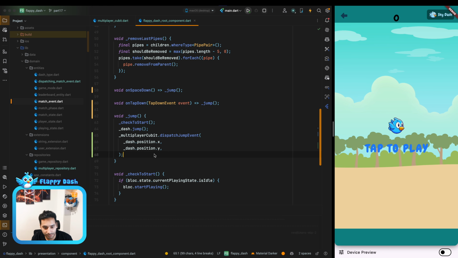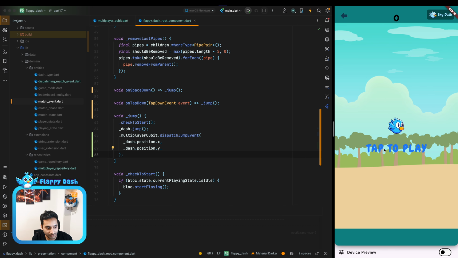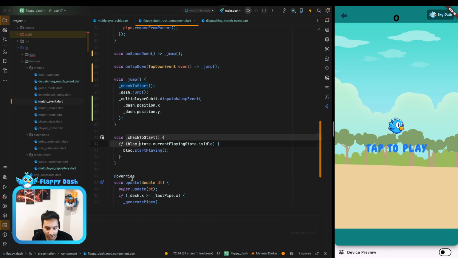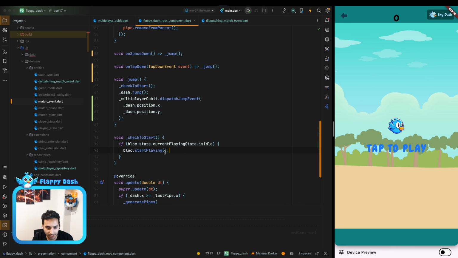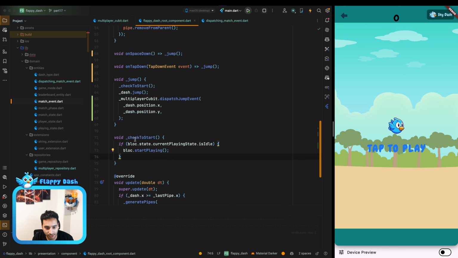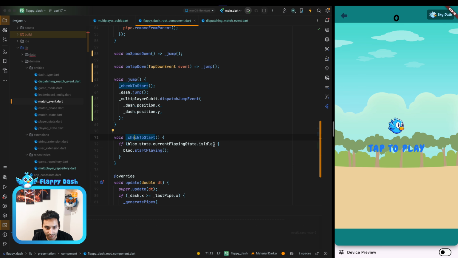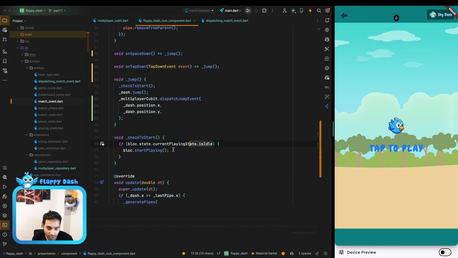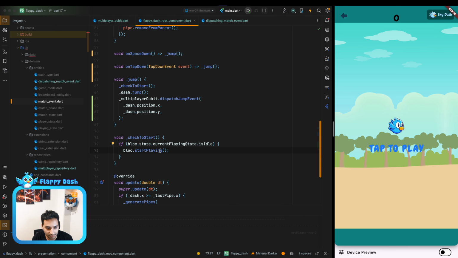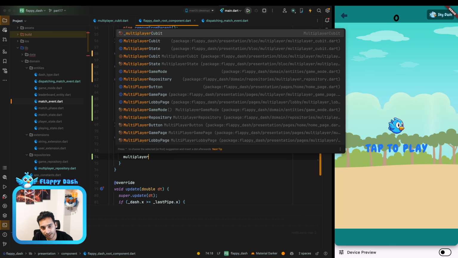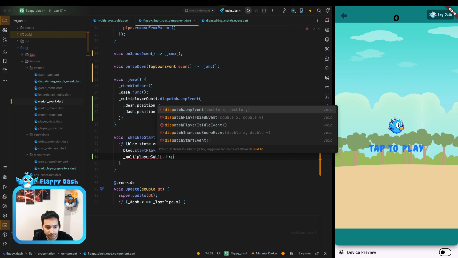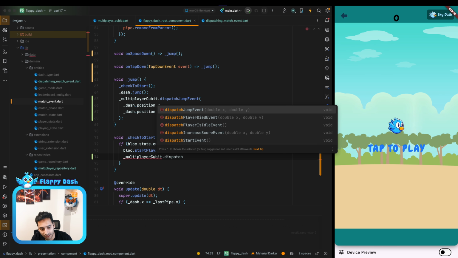It is for the jump event, and we need to do the same for when you tap to play. It's here when you want to dispatch the play started event or something like that. You need to write it here because we are checking to start the game. We said if it is idle, we need to start the game. So here I'm going to say multiplayer qubit dot dispatch start event.